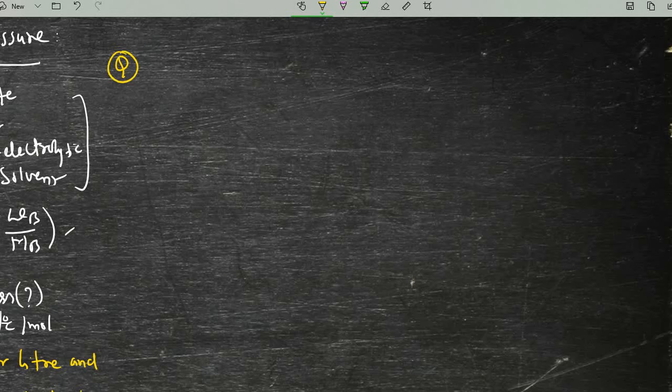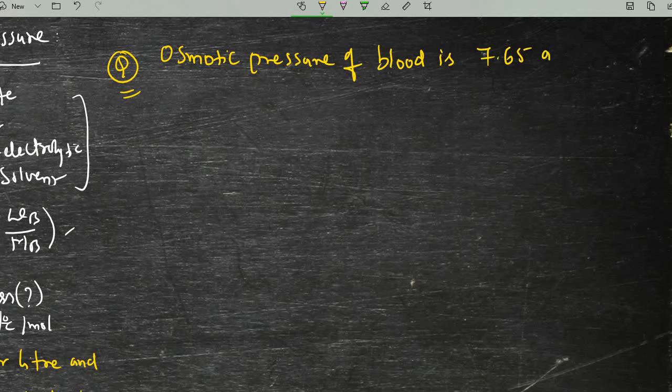Osmotic pressure of blood is 7.65 atmospheres at 310 Kelvin.